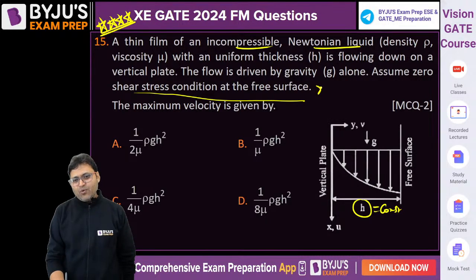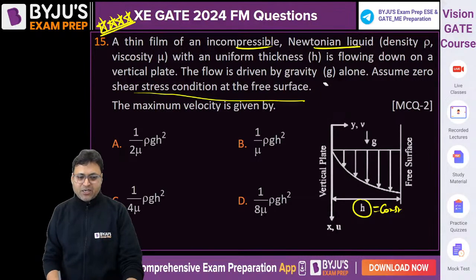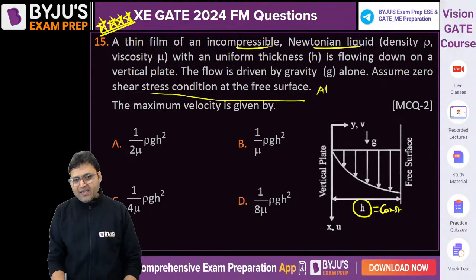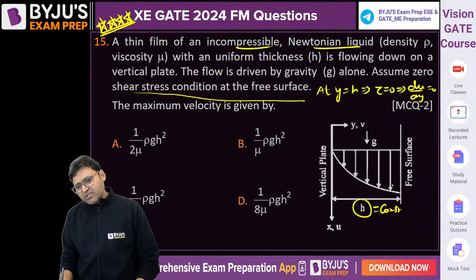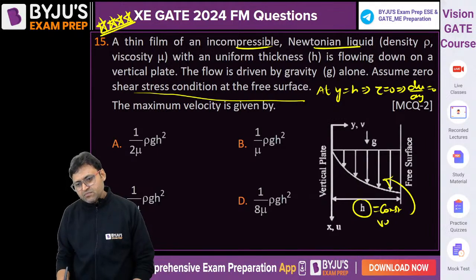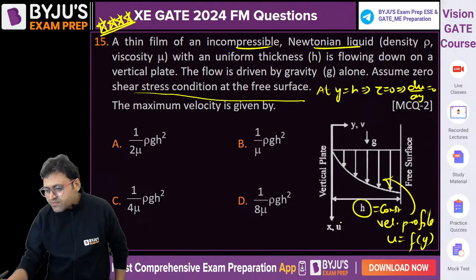So y is the direction normal to the flow. At y equal to h, tau is equal to 0, or du by dy is equal to 0. This is the velocity profile. U as a function of y is given.